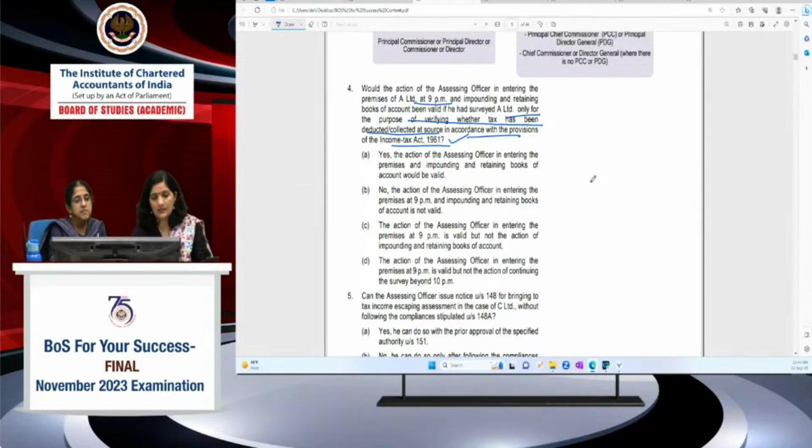So the options are: yes, the action of assessing officer entering the premises and impounding and retaining books of accounts is valid? No, it cannot be. No, the action of the assessing officer entering premises at 9 PM and impounding and retaining books is not valid. Valid नहीं है. The action of assessing officer entering the premises at 9 PM is valid, but not the action of retaining. नहीं, कुछ नहीं कर सकता. Enter at sunrise or sunset से पहले ही करना है. So 9 PM पे he cannot. So this option is not correct. यहाँ पे फोर्थ ऑप्शन क्या, एक बार ऑप्शंस को बहुत ध्यान से पढ़ लेना चाहिए ये वाले क्वेश्चंस में.